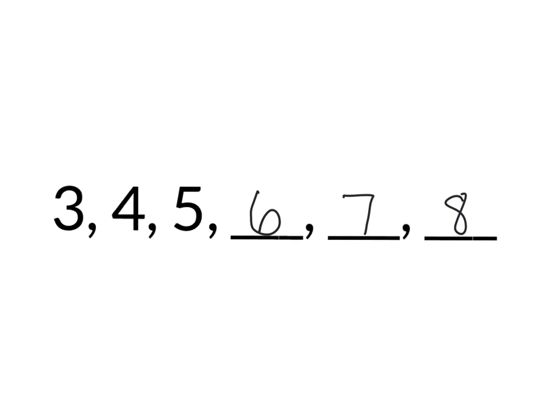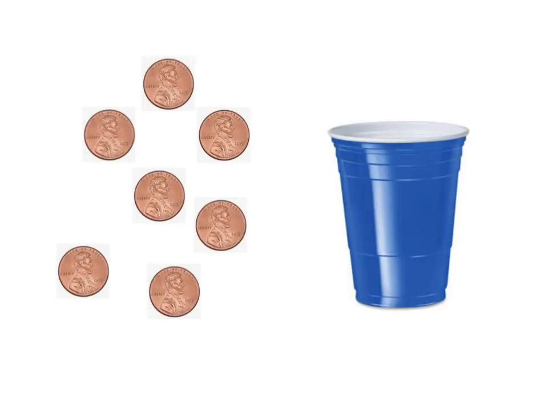We said we're counting by 1, so we just need to go to the next number. So as we're counting, let's just make sure we're going to the next number. Ready? 3, 4, 5, 6, 7, 8. Did we just keep going to the next number? We sure did. Great job with your first number pattern. Today, we are also going to start counting coins and putting them in a coin cup.